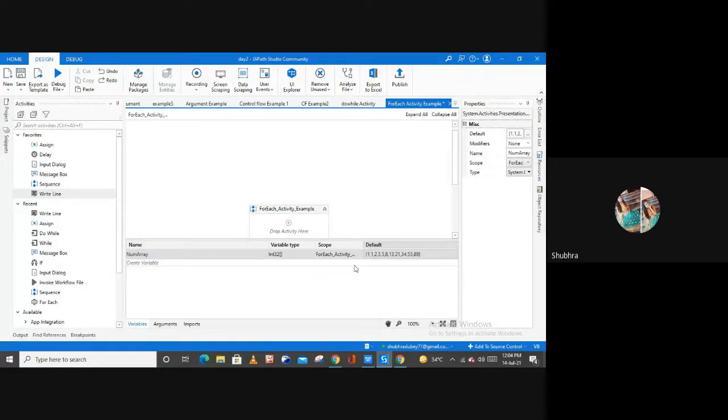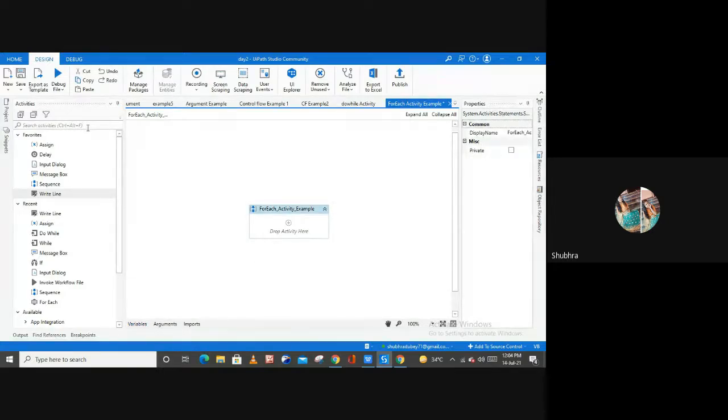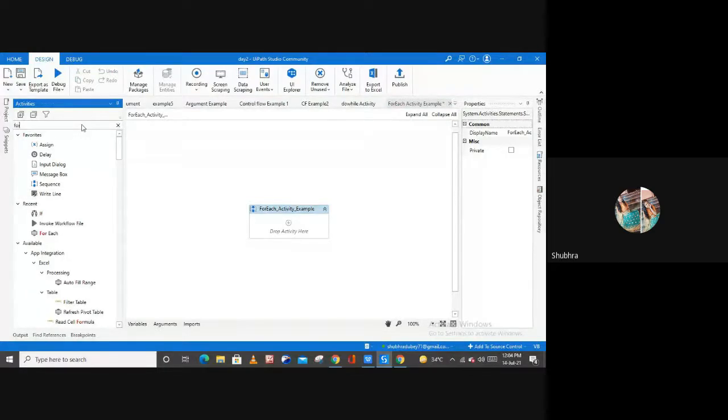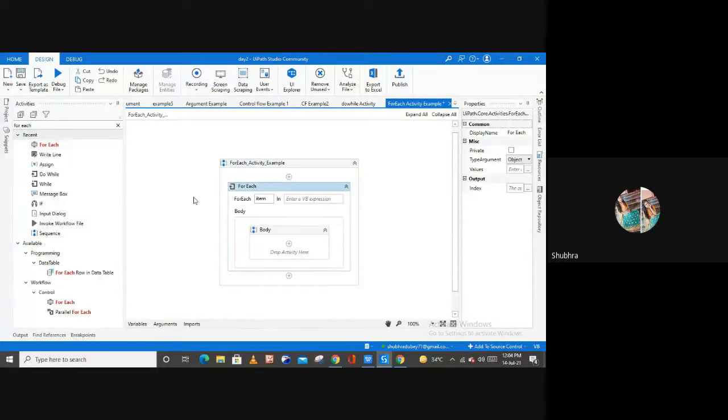So this is the array in which I have stored these items as 1, 1, 2, 3, 5, 8, 13, 21, 34, 55, and 89. These are nothing but the items inside my array. And now let me use the for each activity which I want to show you here. Inside this activity, as you can see, it says for each item. So basically, this activity is going to use these items in this number array, which we have created here. So here I'm going to mention this variable in this field, number array.